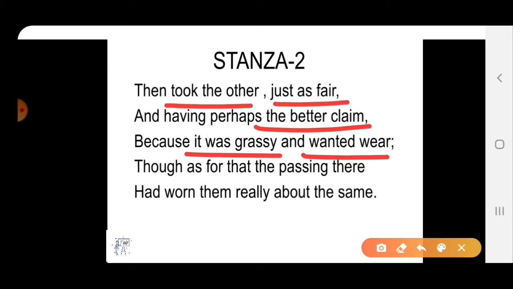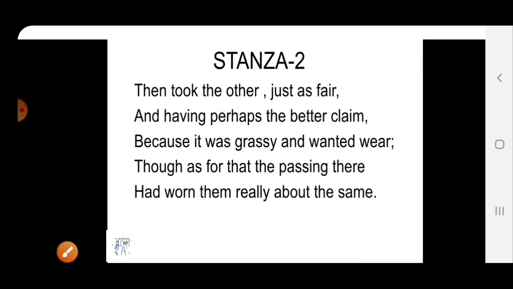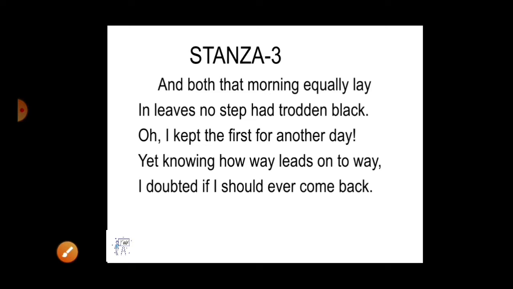Let me tell you the lines again. Here the poet eventually chooses the other road, and he says that he felt more tempted towards it as it was grassy and less travelled. He says that a good number of people had walked over the other road too. I have told you the rhyming scheme also. Now we will see stanza 3.